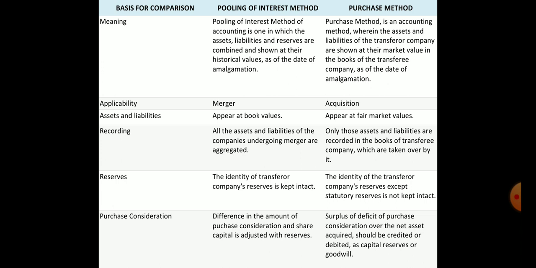So in the last point, purchase consideration: the difference in the amount of purchase consideration and share capital is adjusted with the reserves. But in case of the purchase method, we are following that it should be either debited or credited. If the amount is left on the debit side, then we pass it to goodwill. If that balance is left on the credit side, that should be recorded as capital reserve.